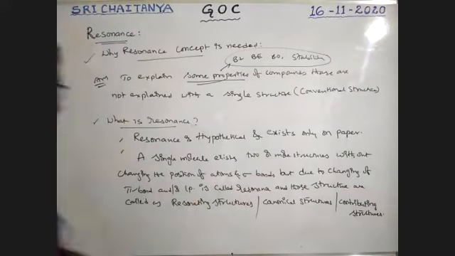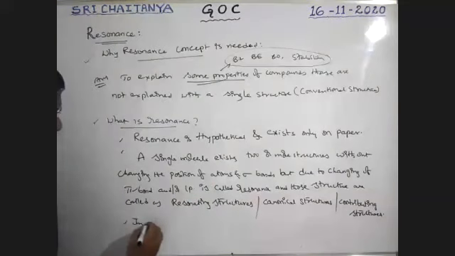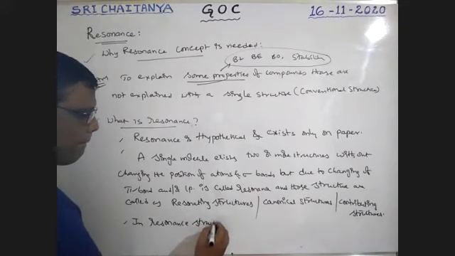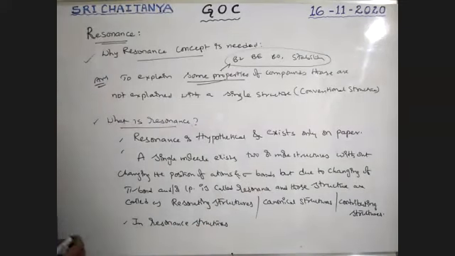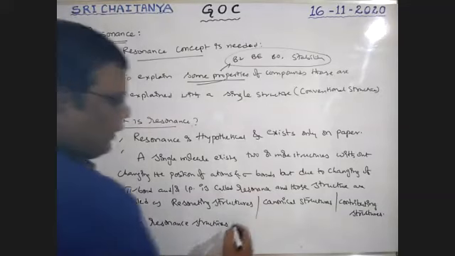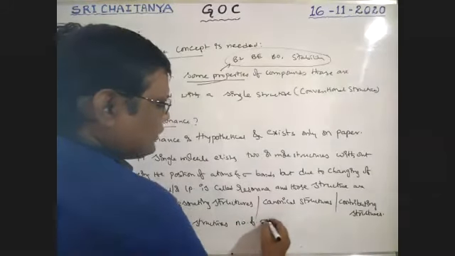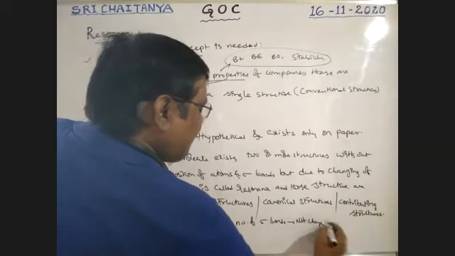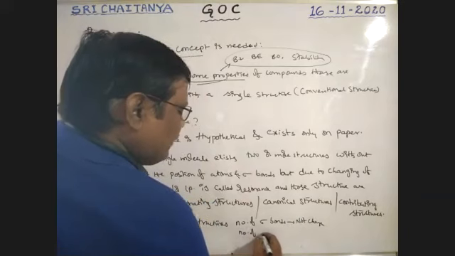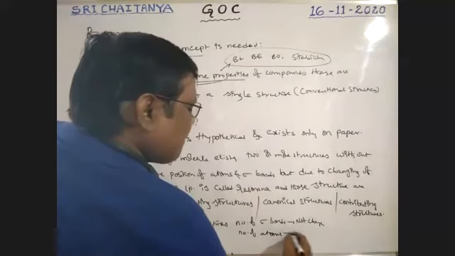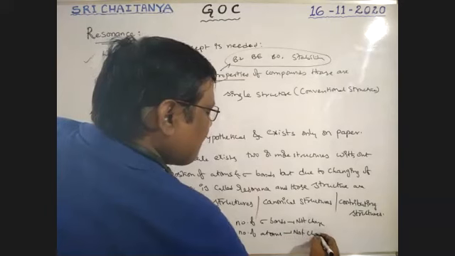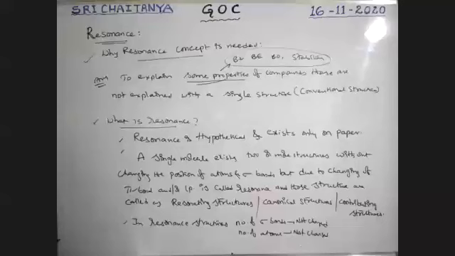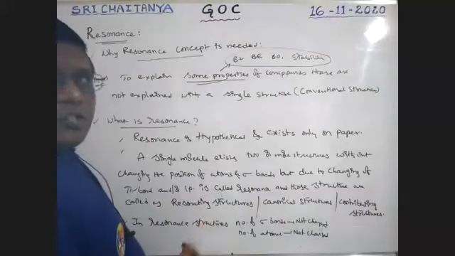So boys, here in resonance structures, the number of sigma bonds is not changed. The number of atoms is not changed. Their positions are also not changed.